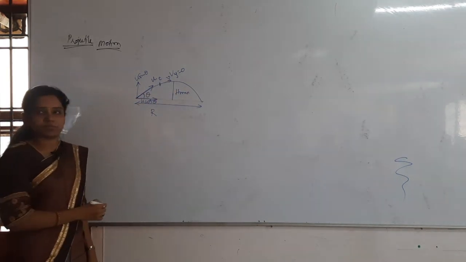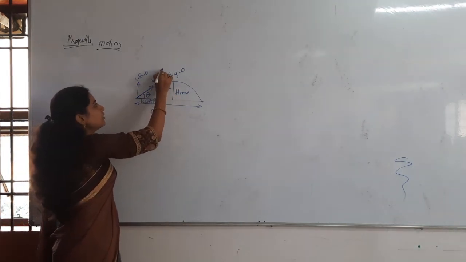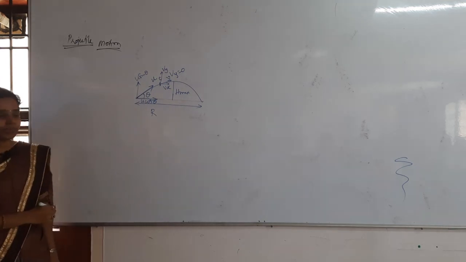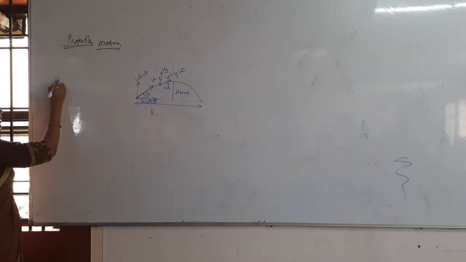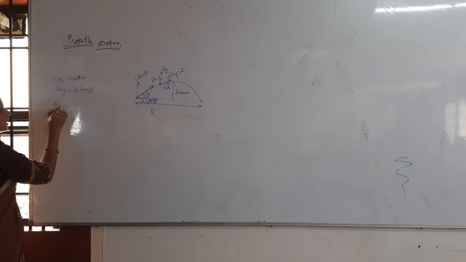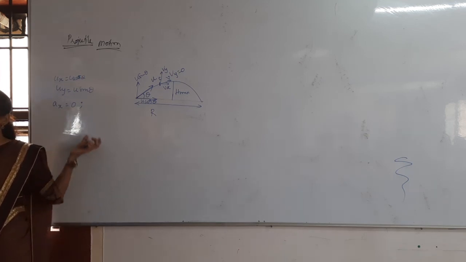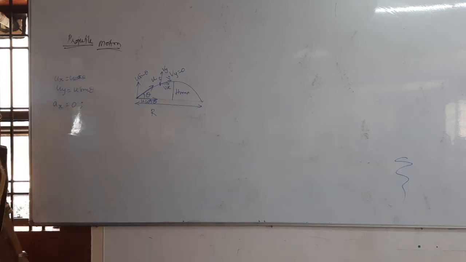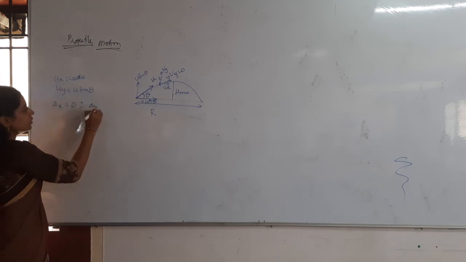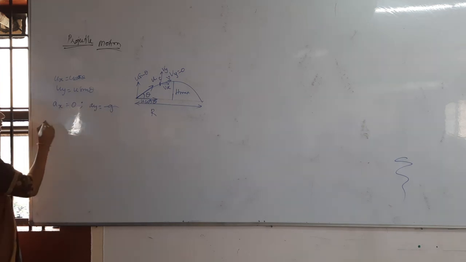Initial velocity is u. After time t, the velocity we will have is v. The horizontal component of v is Vx, and the vertical component is Vy. Then clearly Ux is equal to u cos theta, and Uy is equal to u sin theta. Ax is equal to 0, because the motion is under gravity only. Gravity acts vertically in the downward direction, so Ax is equal to 0, then Ay is equal to minus g.